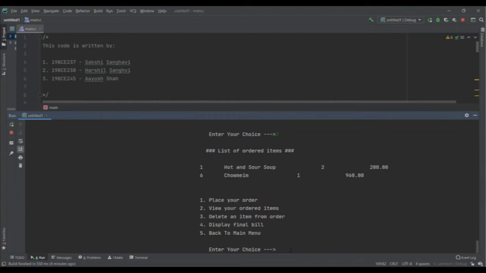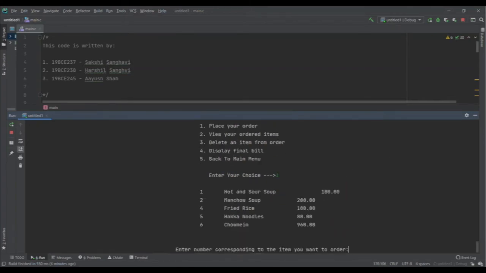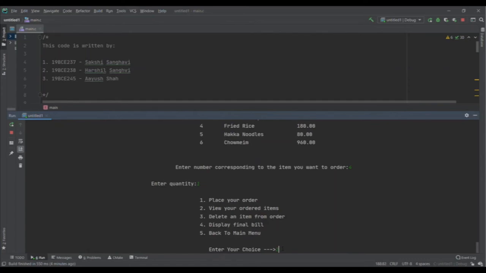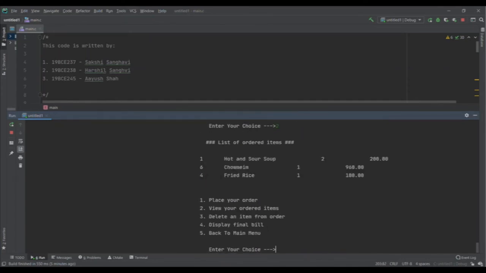Now before verifying that, let us add just one more item in our order so that I can show you the functionality of option 3. So now let's first place one more order. First, I want, for example, 1 Hakka rice. I add the quantity. Now I again view my ordered items. You can see that fried rice is successfully added.